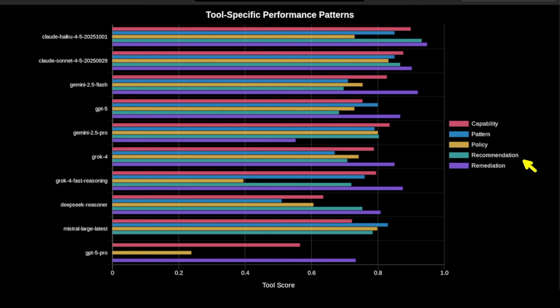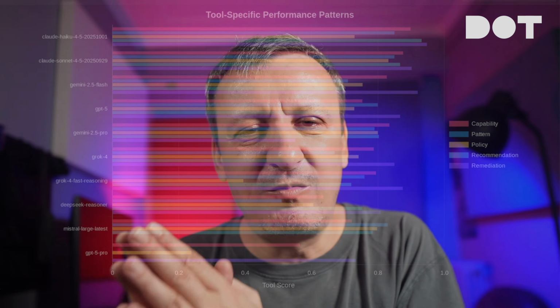Same task, same schemas, widely different completion times. Some models process those 100,000 plus tokens efficiently, others choke on them. And remediation shows the widest gap of all. Complete failures at 0 versus near perfect scores at 95%. This systematic investigation workflow really separates the capable models from the ones that just cannot handle iterative problem solving.